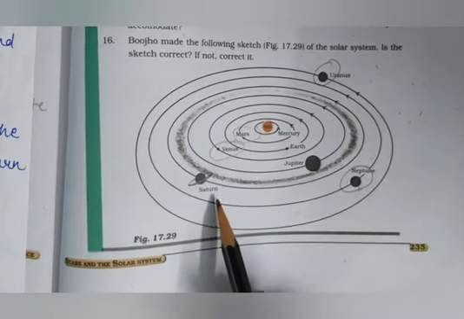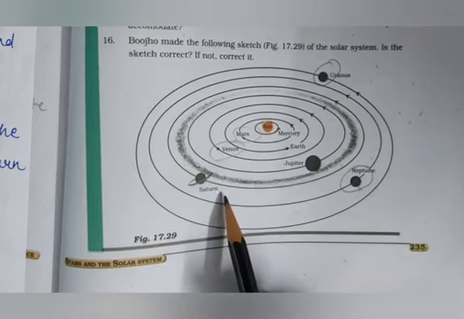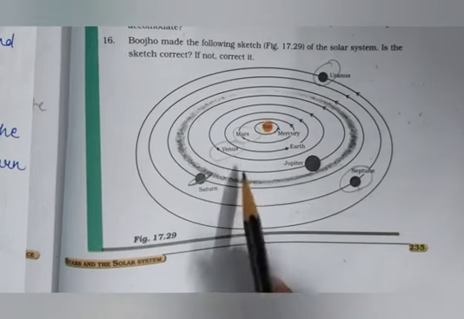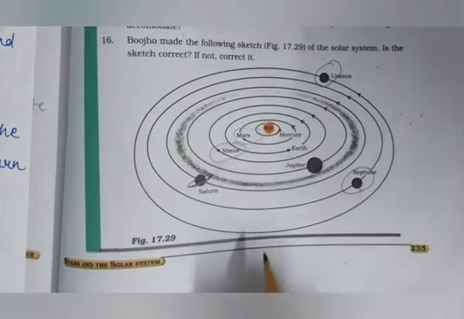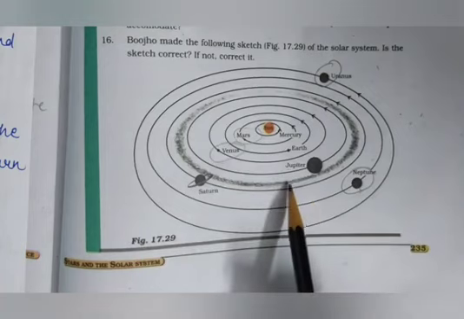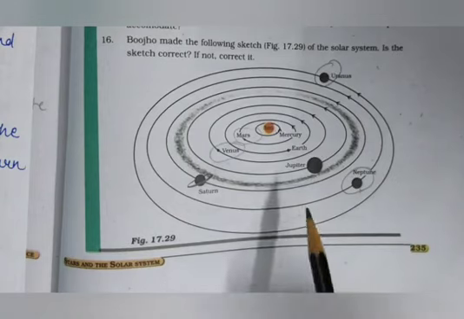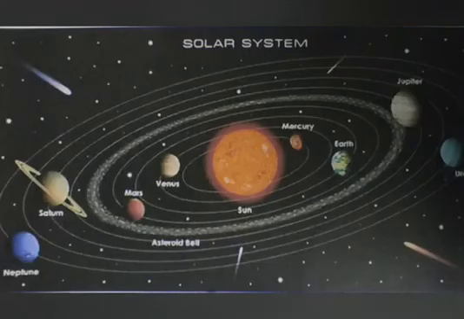But the asteroid belt should be in the gap between the orbits of Mars and Jupiter. So this sketch is not correct. Draw this sketch in your notebook. This is the correct sketch.